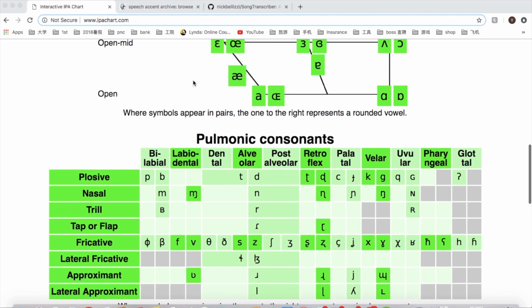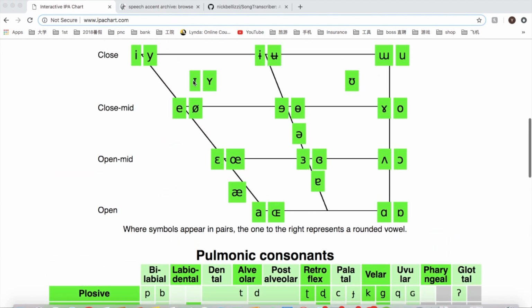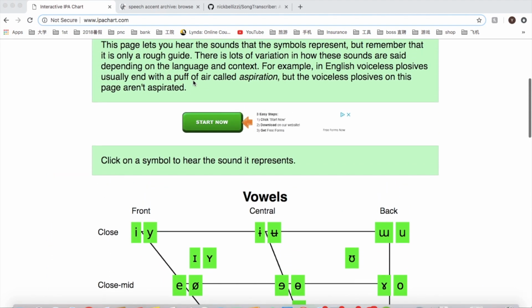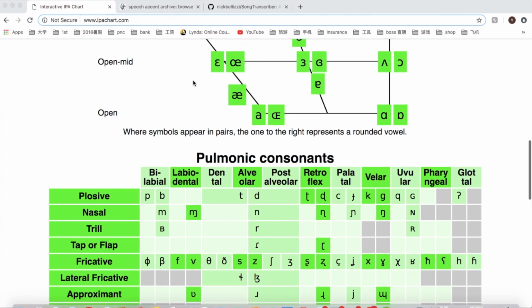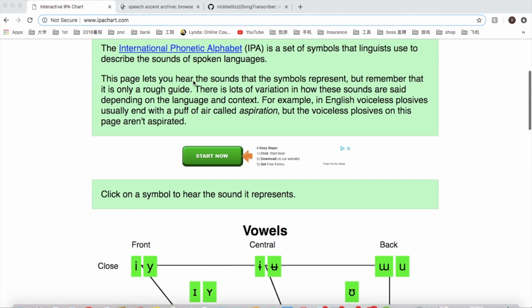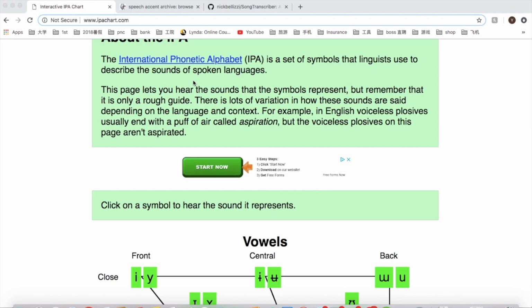It's a chart of all possible sounds that could be made in human language, and it's commonly studied by linguistics students, but it could even be learned by others, such as learners of other languages. This focuses on English specifically, and it's also sometimes learned by singers, especially when training for singing in foreign languages. So the International Phonetic Alphabet is what's used to accurately transcribe human speech, and to use it, one must be very familiar with all the symbols and the sounds that they represent.